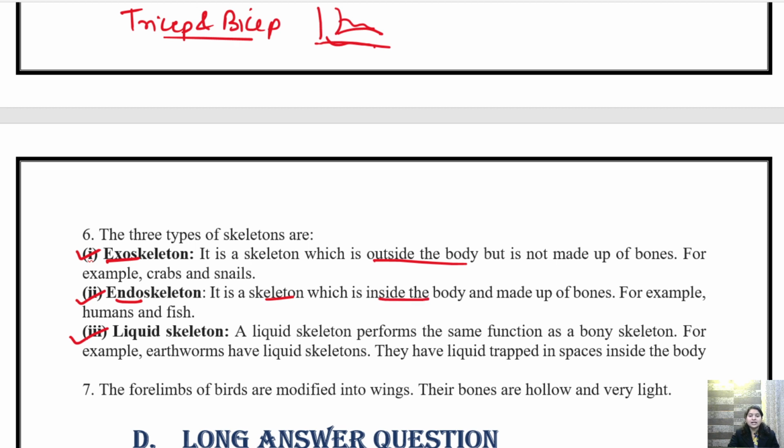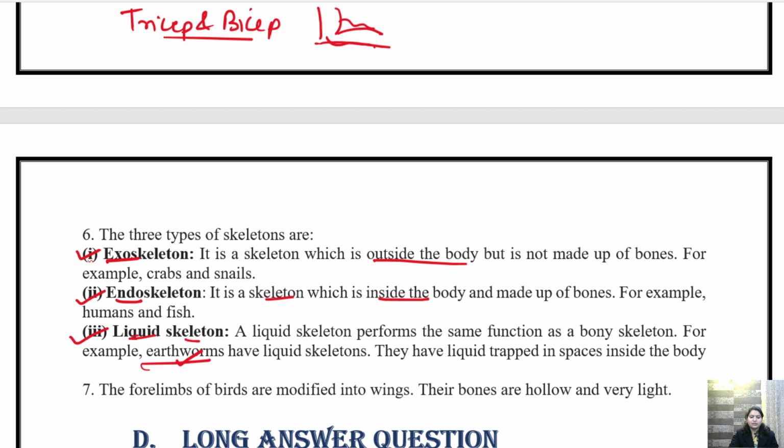Okay, there are some organisms which do not have actual bones. उनमें liquid fill होता है. For example, in earthworm. earthworm में क्या होता है? Liquid होता है. उनमें bones नहीं होती है. Liquid acts as a supportive system. ठीक? So they have a liquid skeleton.